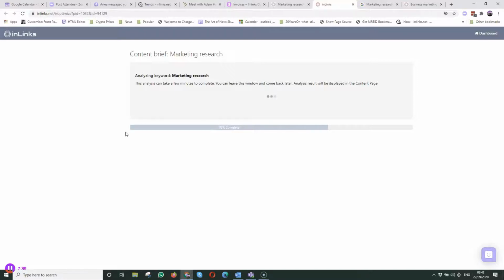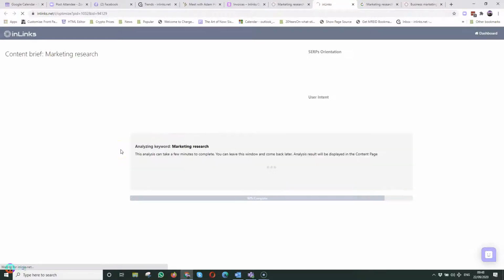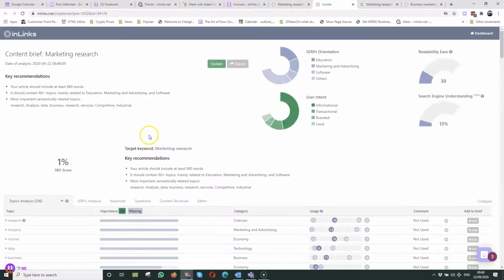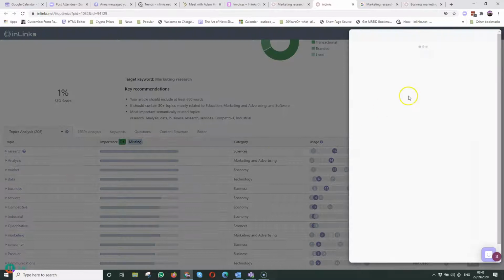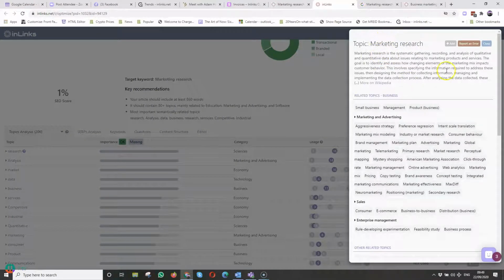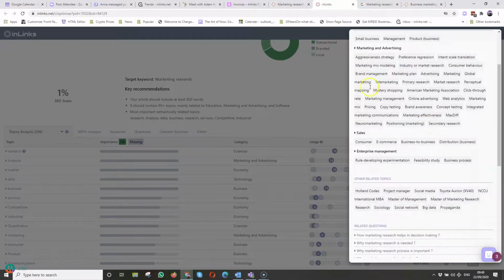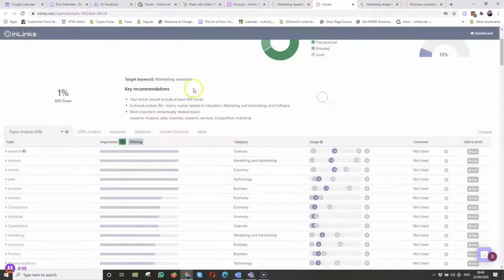And I'll be putting this out into this post, and since I'm recording the video, I'll put the video out into the post as well. And then I'll just explain what I'm going to be doing with this. So I'm going to then take this content and say, right, these are the concepts I need to talk about: analysis. What does analysis mean? It means this concept of marketing research, and I see the ideas I want to talk about.